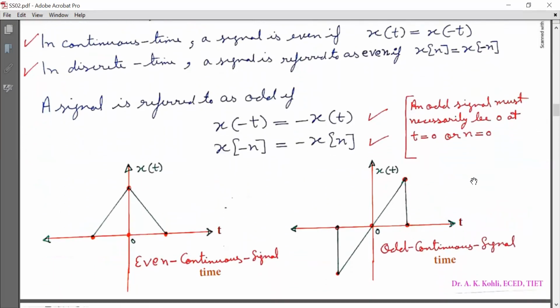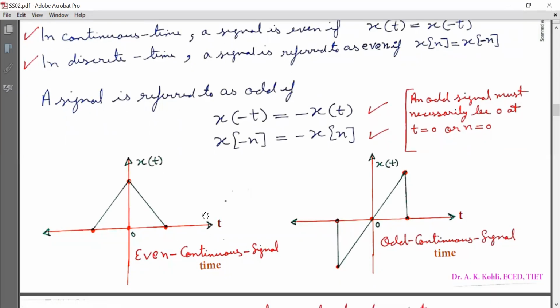Now a signal is referred to as odd if x(minus t) is equal to minus x(t) and x[minus n] is equal to minus x[n]. An odd signal must necessarily be zero at the origin, that is t equal to 0 or n equal to 0. So for an odd signal, x(minus t) is equal to minus x(t) in continuous time domain and x[minus n] is equal to minus x[n] in the discrete time domain.